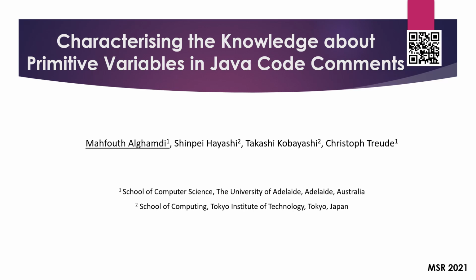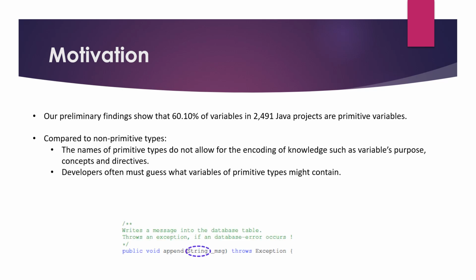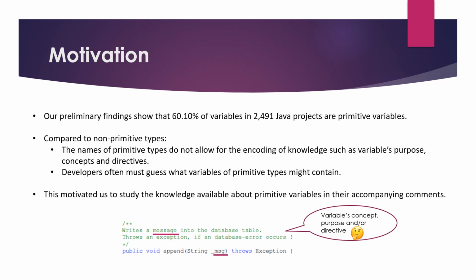what type of additional information the comments contain about these variables. Our investigation was motivated first by the result of our preliminary findings, which showed that 16% of the variables in 2491 Java projects were of primitive type. Also, compared to the non-primitive type, the names of the primitive types do not allow for the encoding of such knowledge as variable purpose, concept, and directives. Therefore, developers often must guess what a variable of the primitive type may contain. This motivated us to study the knowledge about the primitive variables in the accompanying comments.